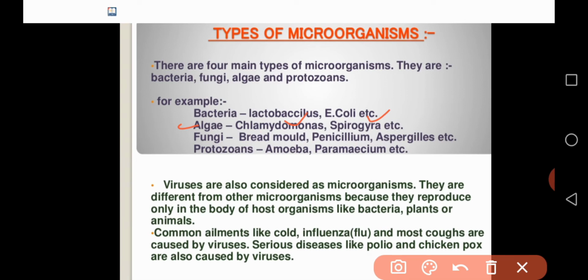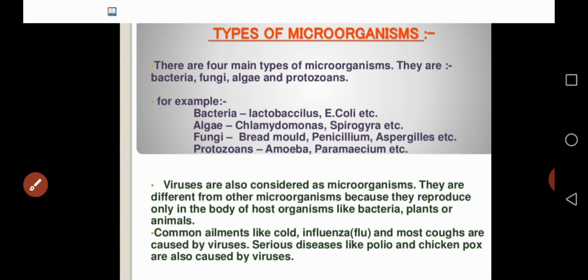Similarly, there are fungi. Examples of fungi are bread mold, Penicillium and Aspergillus. Some other fungi are also there. One more type is protozoans. Examples of protozoans are amoeba and paramecium. Some other organisms are also there. So there are four types of organisms: bacteria, algae, fungi and protozoans, and we have got examples for them.